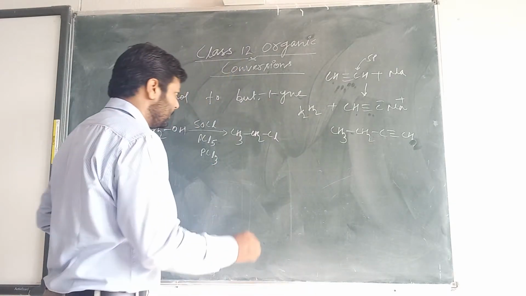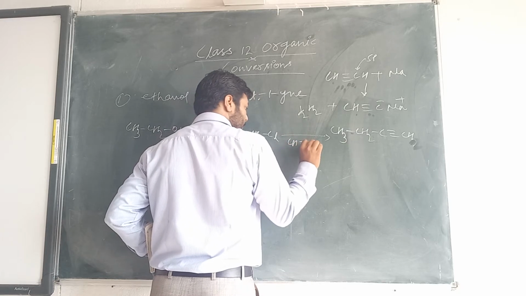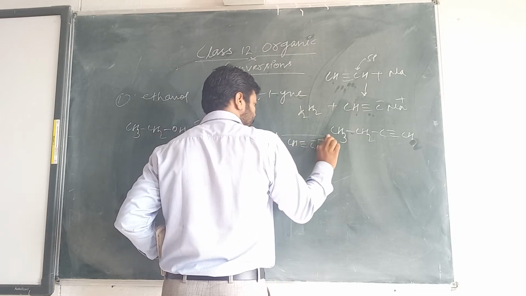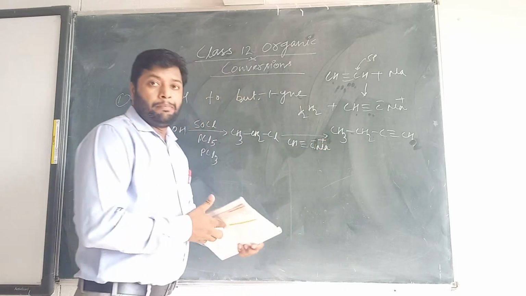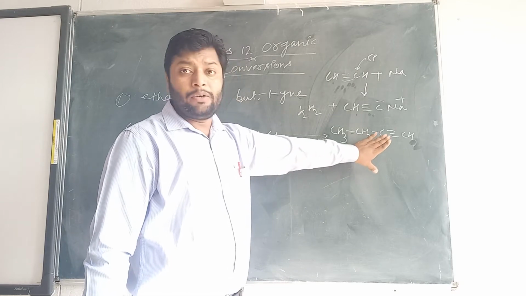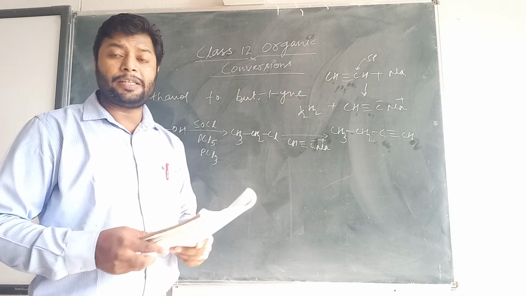Look at the possibility. By taking the same molecule, you can prepare 1-butyne. That is the first conversion.